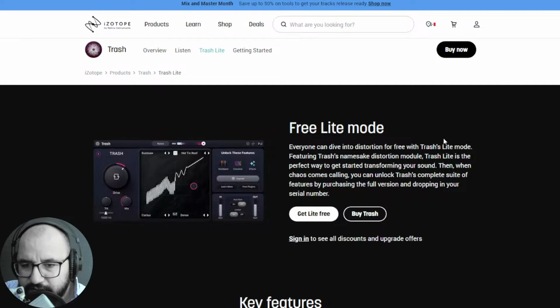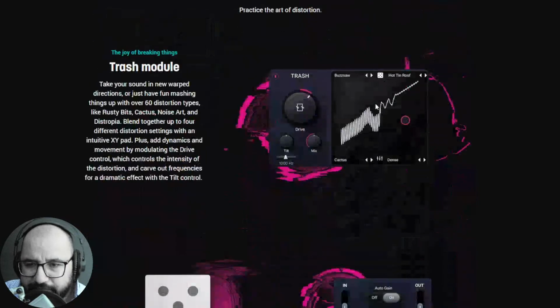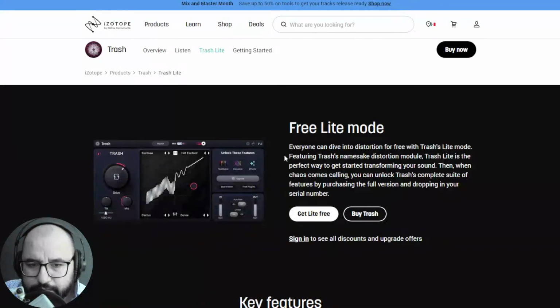And this Lite version is completely free, and it includes 60 different algorithms for distortion, from mild saturation all the way up to super high gain distortion. Not distortion in the sense of an amplifier for guitar or something, distortion in the sense of for mixing and stuff like that, right? So yeah, you can mix and blend up to 4 algorithms at the same time in this graphic that you have. So yeah, pretty cool saturation modes and distortion modes.